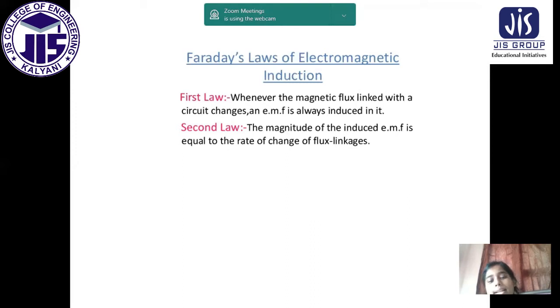Second law: the magnitude of the induced EMF is equal to the rate of change of flux linkages. If the magnetic flux does not change, suppose the velocity of rotation v is 0, then in that case the induced EMF will be 0.